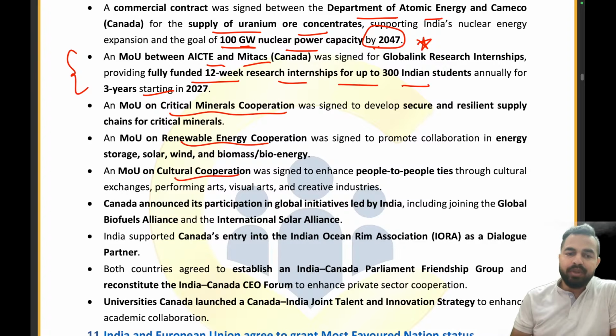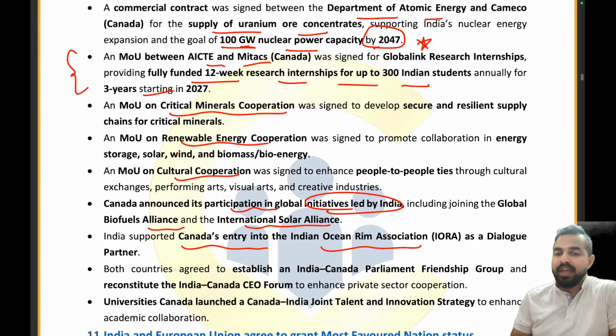Then Canada has announced its participation in the global initiatives led by India. For example, the Global Biofuel Alliance has been launched by India, and the International Solar Alliance is there. India has supported Canada's entry into the Indian Ocean Rim Association. See guys, the friends that we have good relations with, we always introduce to other friends also, right? So that we can include them in the group. So basically IORA, the Indian Ocean Rim Association, is a group, and we are supporting Canada's entry as a dialogue partner for that group.